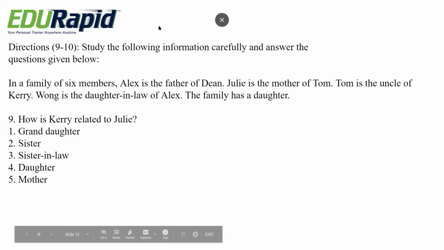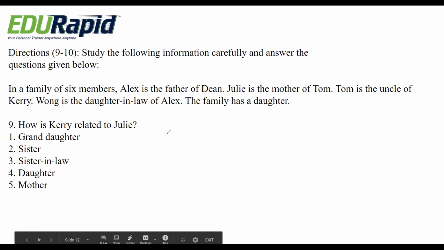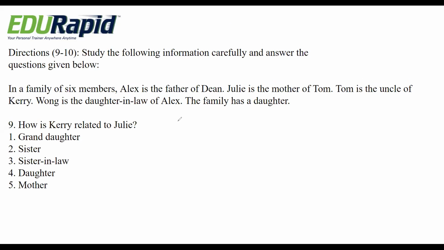Here the family has 6 members. Alex is the father of Dean, and Julie is the mother of Tom. And Tom is the uncle of Kerry.